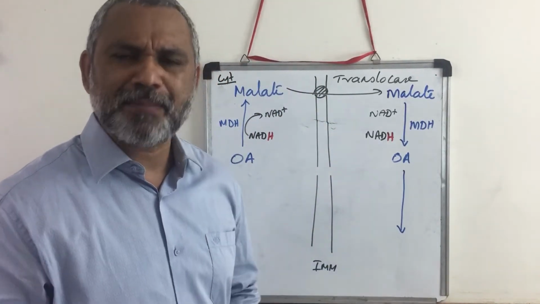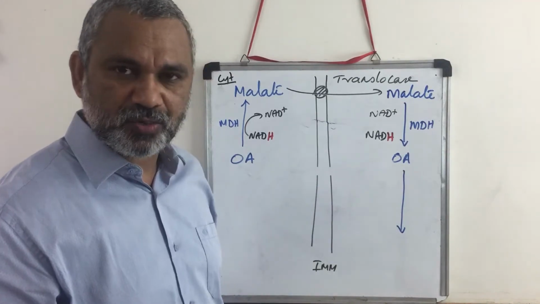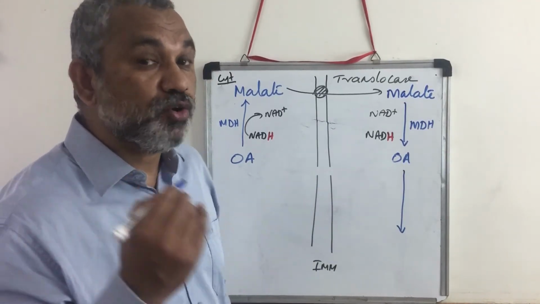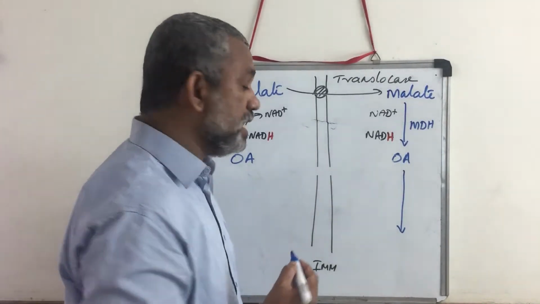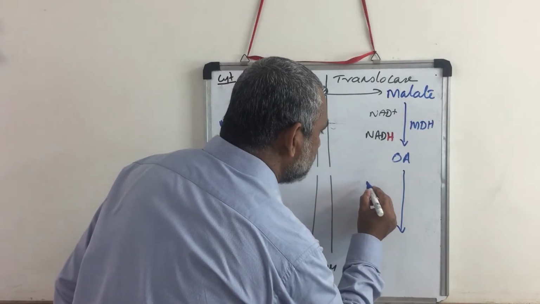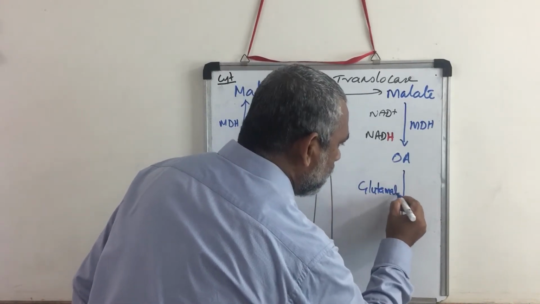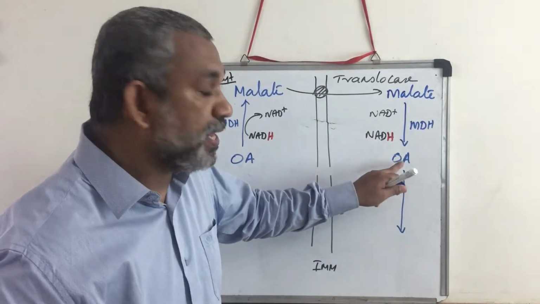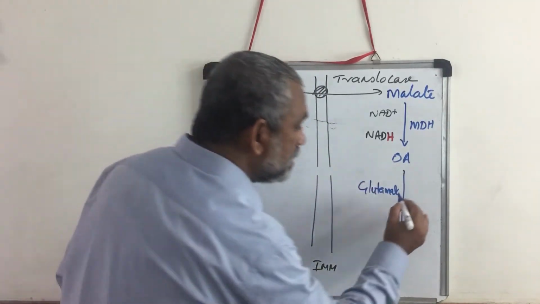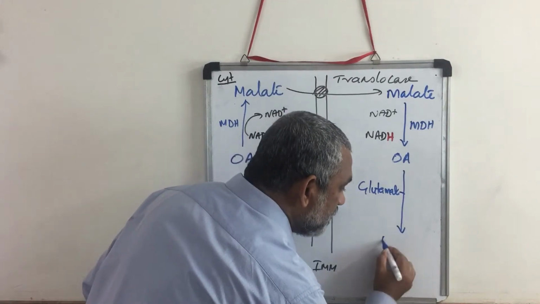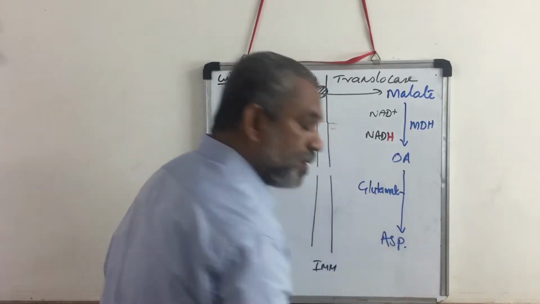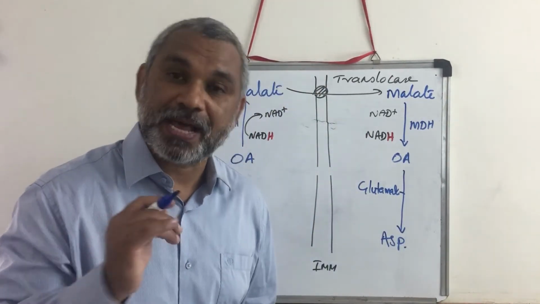You can add an amino group to this because this is a keto acid. The amino group contributor is glutamate. Okay, glutamate transfers an amino group to oxaloacetic acid, and you know that it will become aspartate. Okay, it will become aspartic acid.